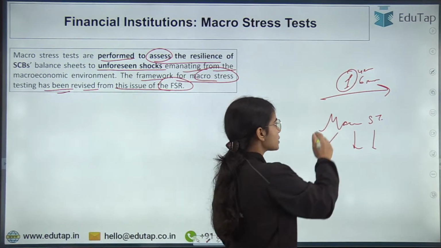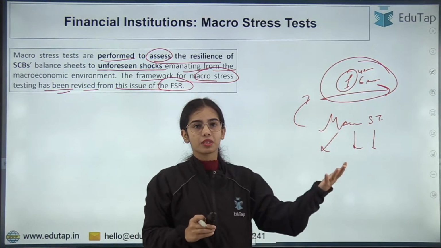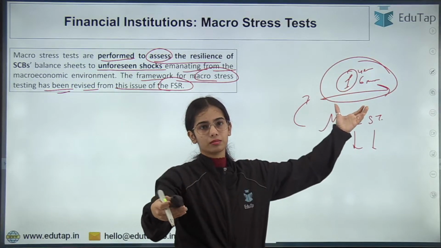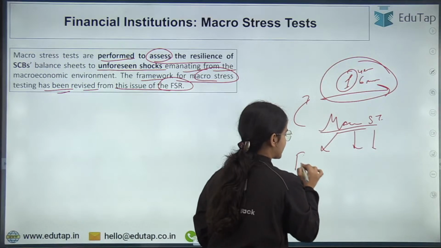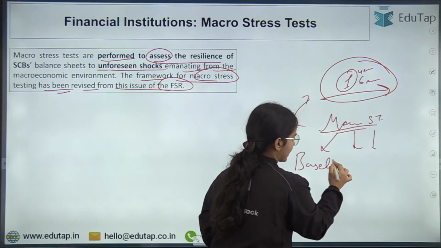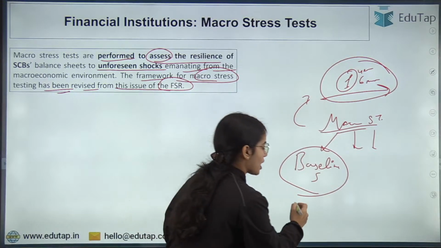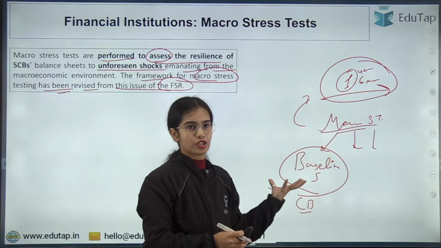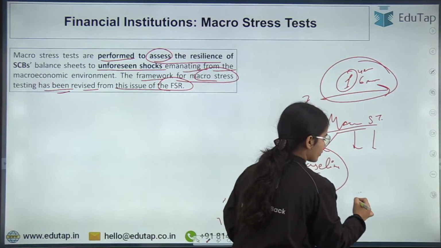So in this particular test, we are going to see the time period that after 1 year 6 months, what is going to be the scenario. We are going to see the macro stress test for the baseline scenario. What is going to be the data, what is going to be the capital buffers after 1 year 6 months in the normal situation that we are expecting?